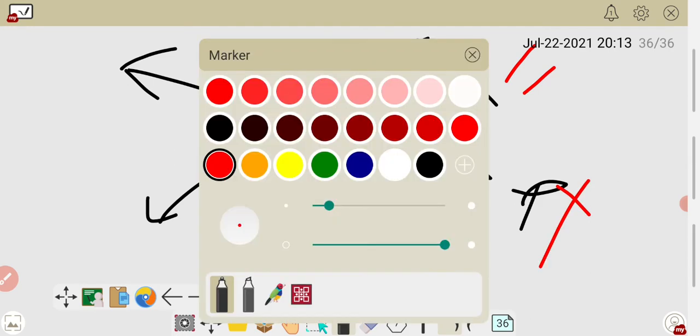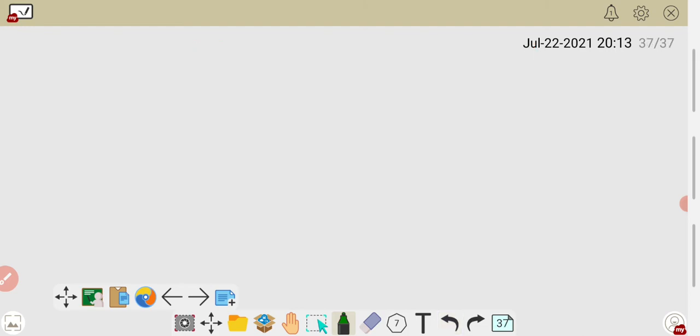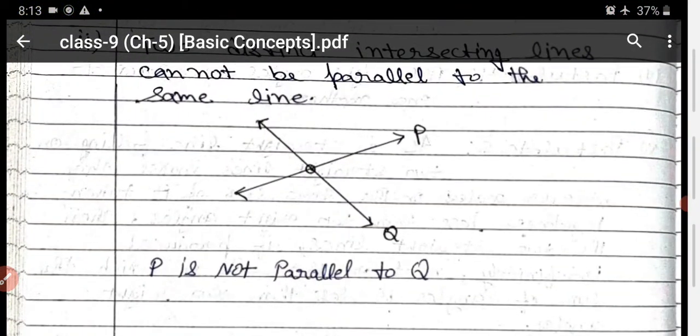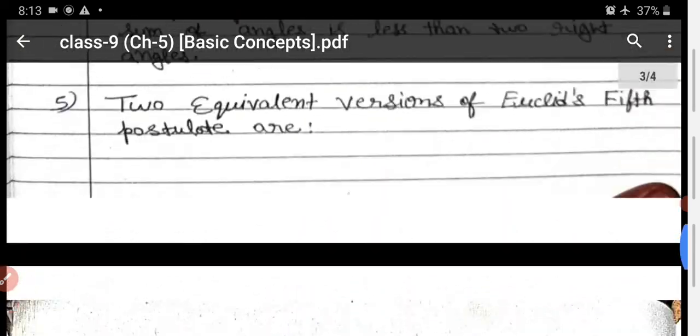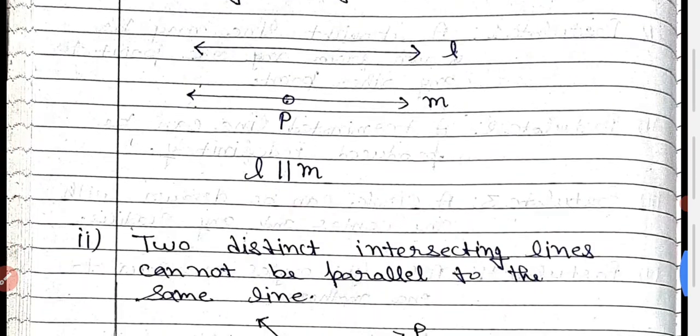And again, if I am drawing a parallel line to P, it should be parallel to P but never parallel to Q. Okay, so it is an equivalent postulate. That one I am explaining here. This is the equivalent one. It means that they are equal to one another. So if the question asks to state the fifth postulate, then you can write the same statement. If they ask to explain the fifth postulate, then you can write any one of them.